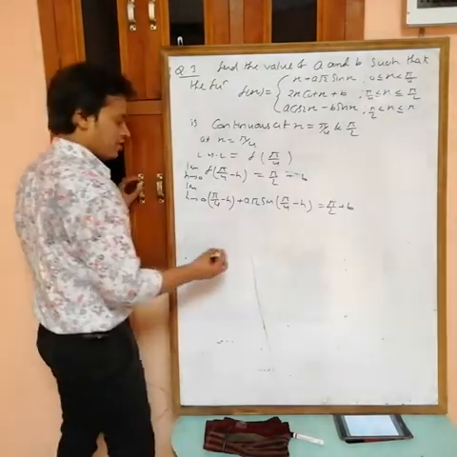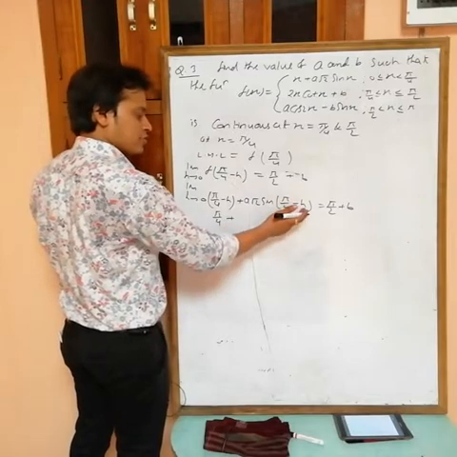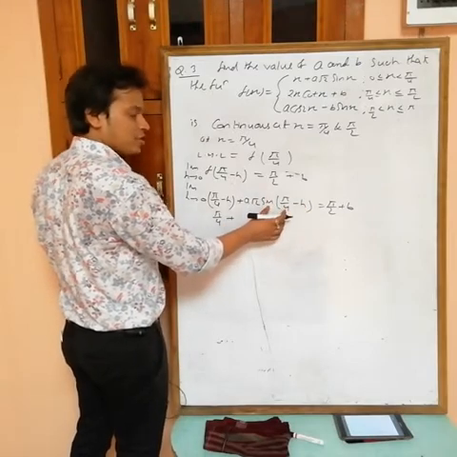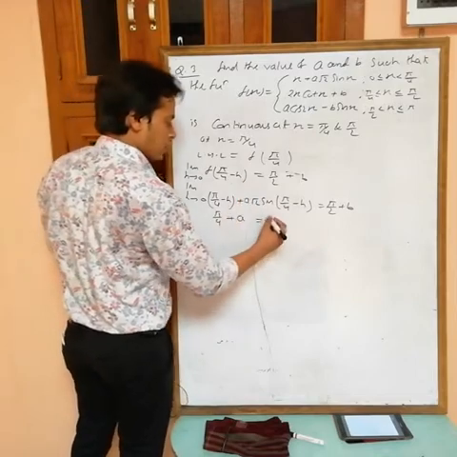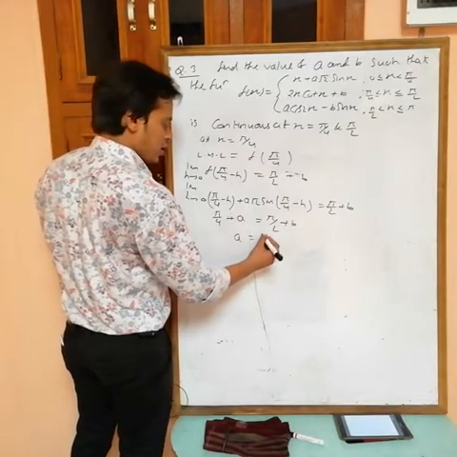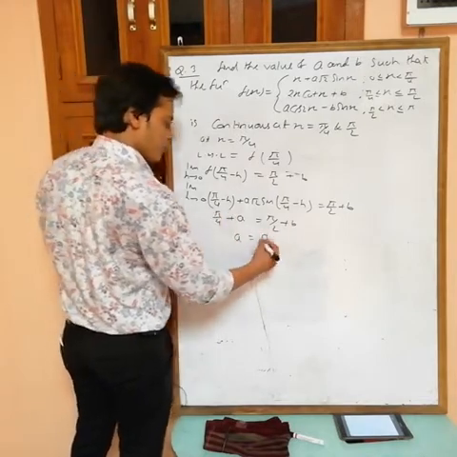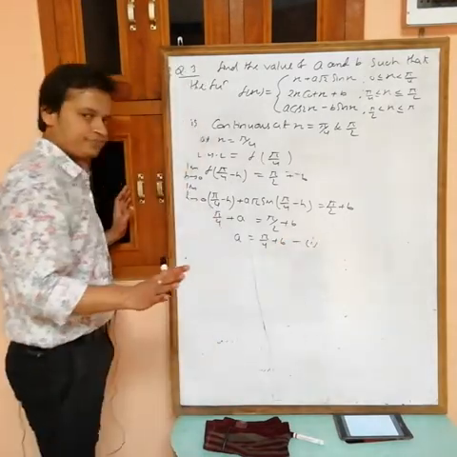So I am putting h equals 0. Then what you will get is pi by 4 plus, if you put h equals 0, sin pi by 4, which is 1 by root 2; root 2 cancels out, a equals pi by 2 plus b. So what we are getting is that a equals pi by 2 minus pi by 4, which is pi by 4 plus b. This is equation number 1.